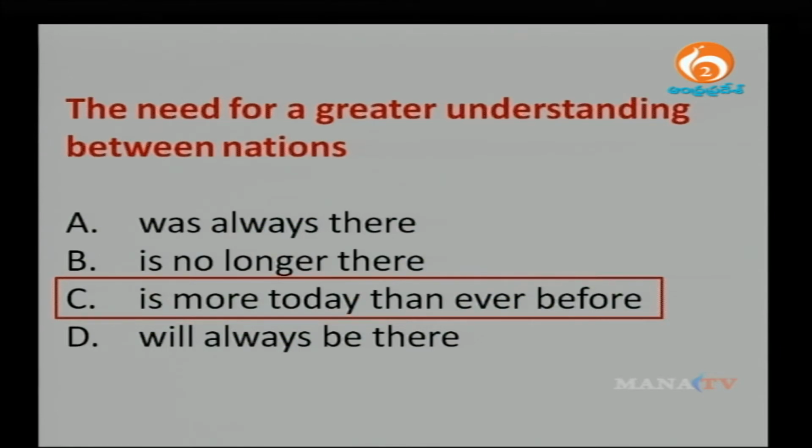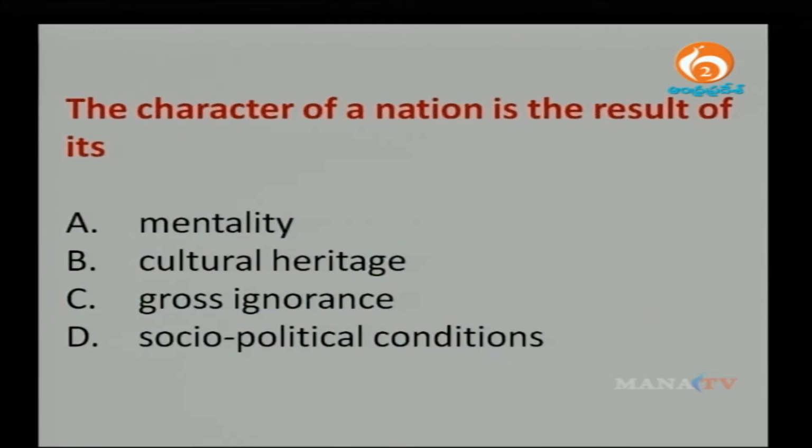Next question. The character of a nation is the result of its mentality, cultural heritage, gross ignorance, or socio-political conditions.